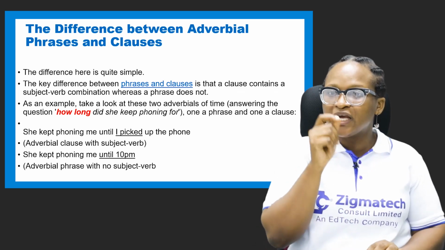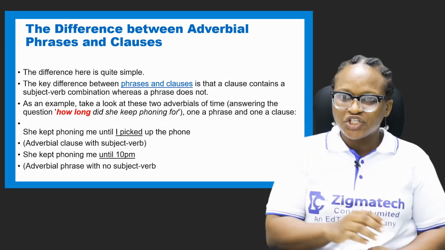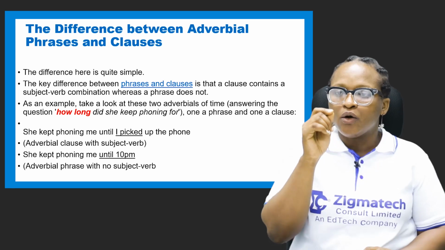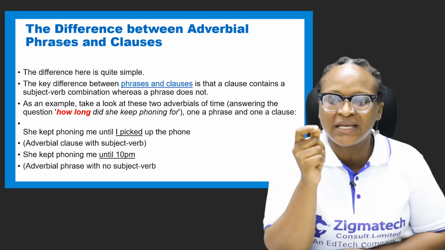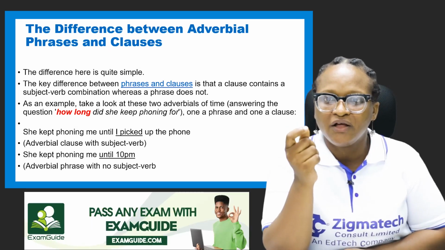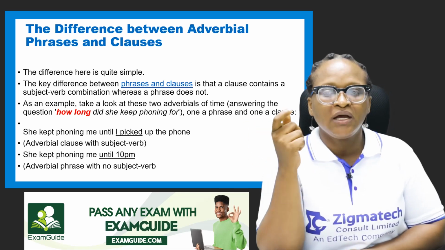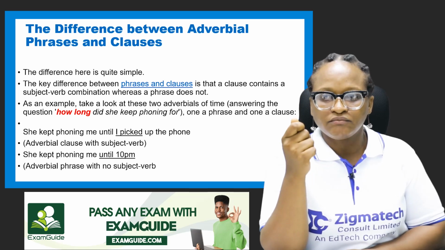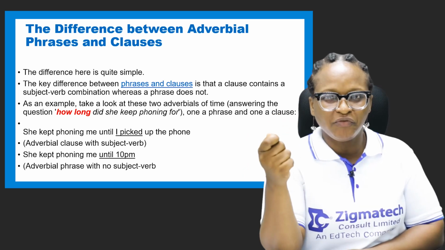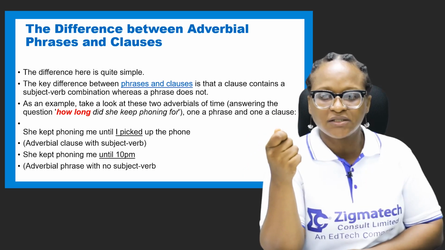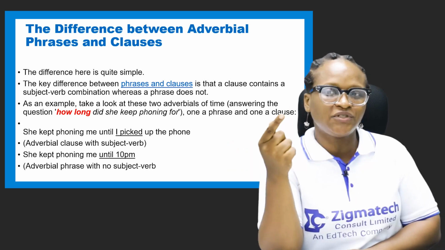So as an example, take a look at these two adverbials of time, answering the question, how long did she keep phoning for? One is a phrase and one is a clause. She kept phoning me until I picked up the phone. Now we are underlining from until I picked up the phone. That's adverb of time, all right? Until I picked up the phone. That's adverbial clause with subject verb.